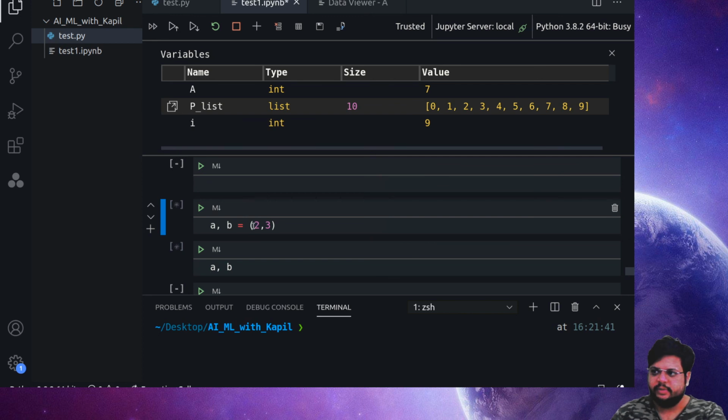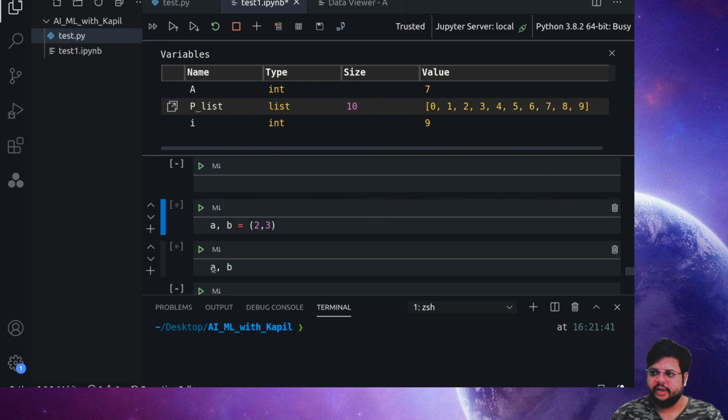what's the idea behind the tuple is that a tuple is something which is passed within small brackets, and whatever the items passed through these small brackets, we should have the same number of identical variables there which can be assigned to them. So here you see that a and b are the variables which are being assigned, so 2 will be assigned to a and 3 will be assigned to b.